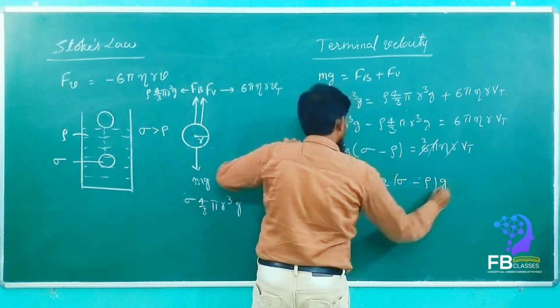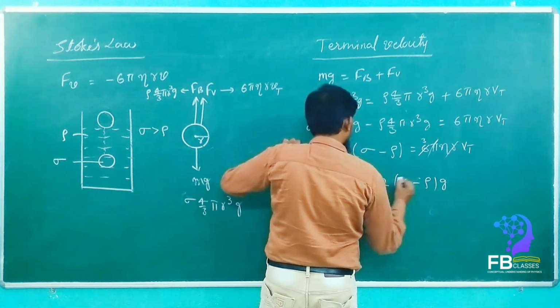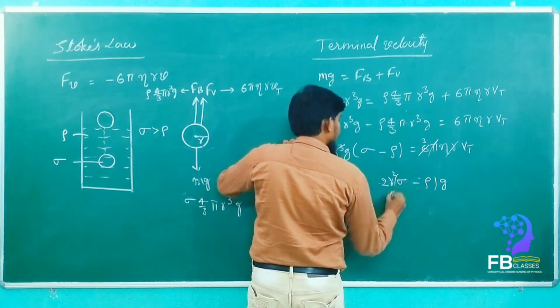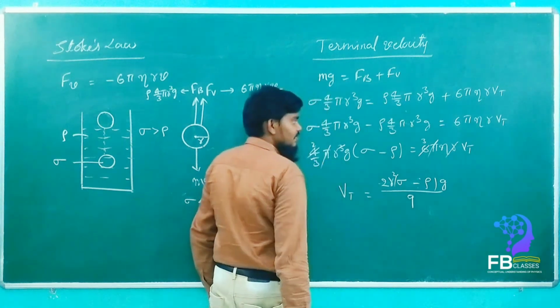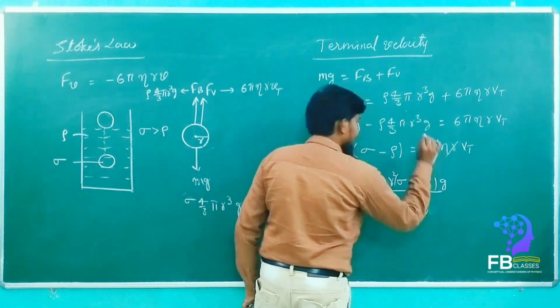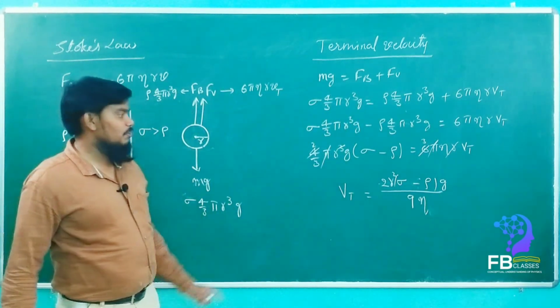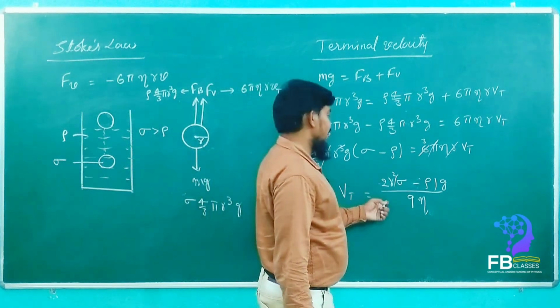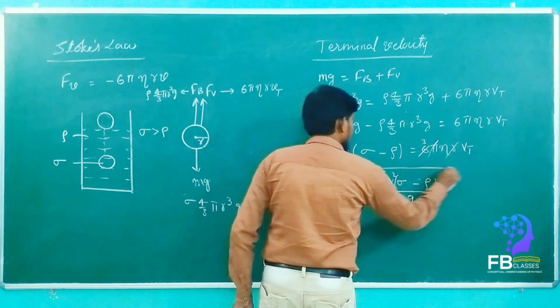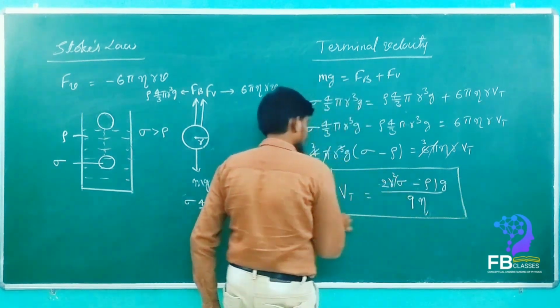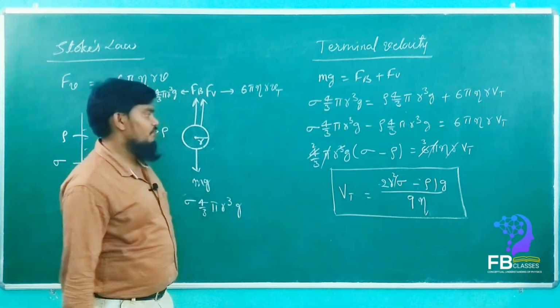Into g and r square upon 9. That's it, right? And eta. Are you getting my point? See, Vt is equal to 2 by 9 r square sigma minus rho g by eta. This is the terminal velocity.